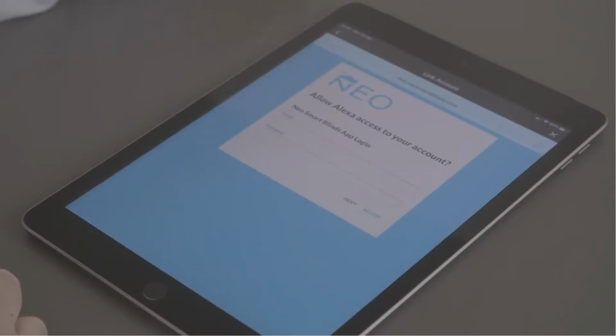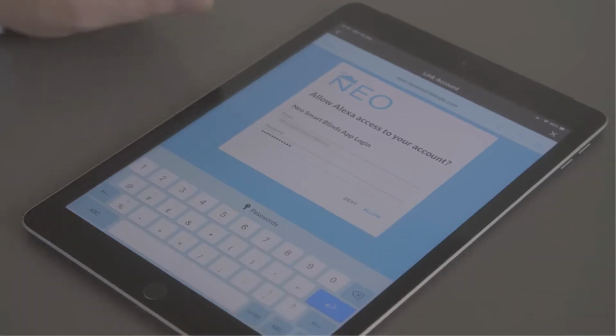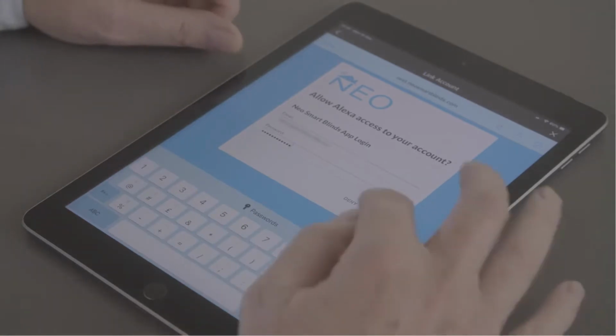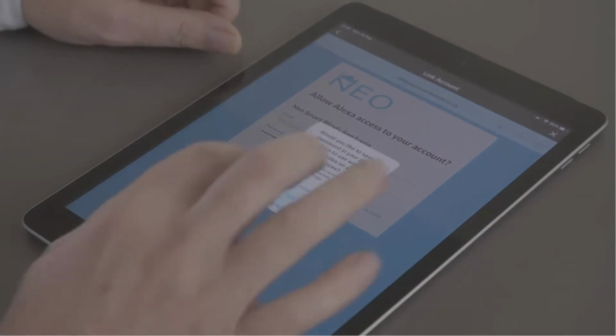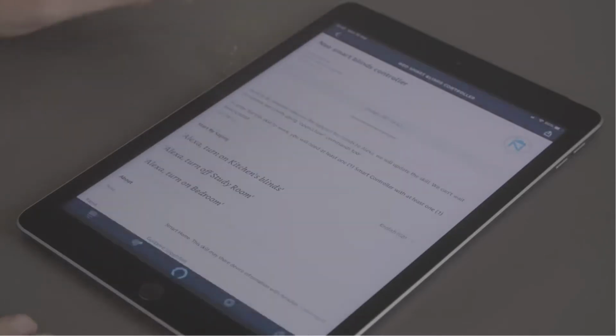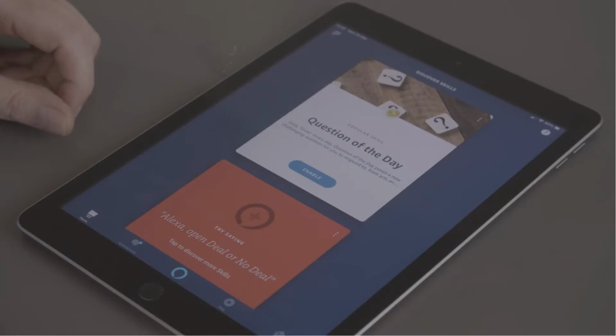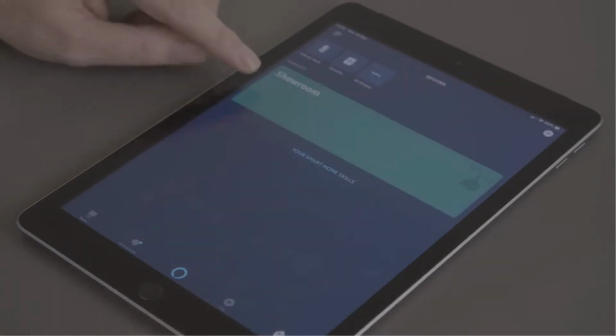You need to add your email and password for your Neo Smart Blinds app. Once you've added your email and password, click allow. Once the accounts are linked, you can return to your home page. If you check on your devices, the devices linked to the account should show here.